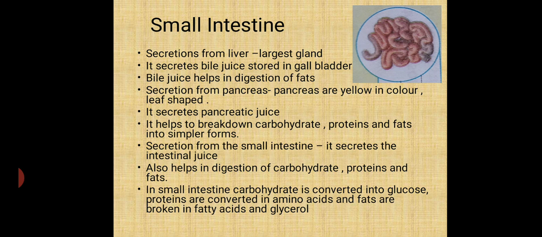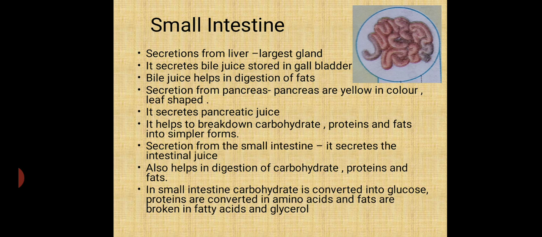First one is the secretion from the liver. The liver is the largest gland of the human body and it secretes bile juice, which is stored in a bag-like structure called the gallbladder. This bile juice released from the liver helps in the digestion of fats.